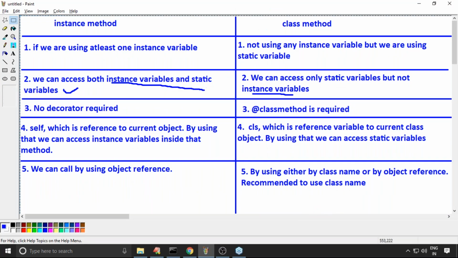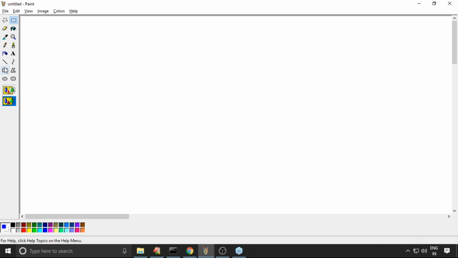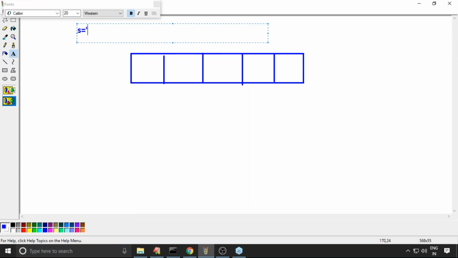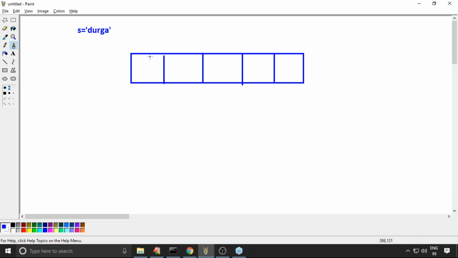Now my next question: how can you access data present inside a string? Anyone, can you please confirm? We can do it by using indexing. Suppose s is equal to Durga. Now observe, what is the index? 0 1 2 3 4. This is the positive index.